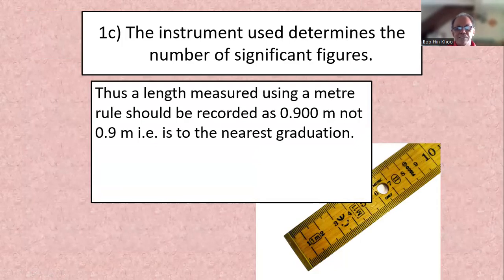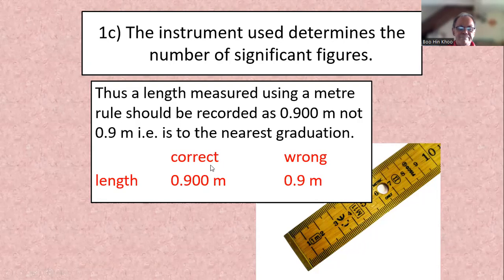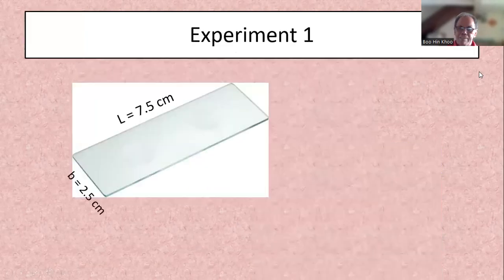Thus, a length measured using a meter rule should be recorded as 0.90 meter, not 0.9. That is important. This is especially for your paper 3 practical. That is to the nearest graduation. Right? So this is correct. You are reading for length. This is wrong. The 0 must be there because it tells you you use meter rule, you can read up to here. Experiment. Right? We measure 7.5 length, breadth, 2.5 cm.